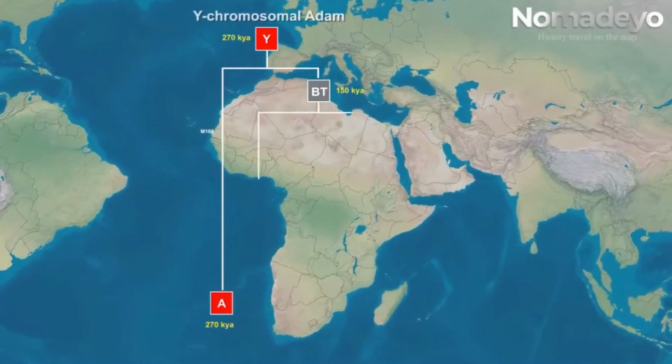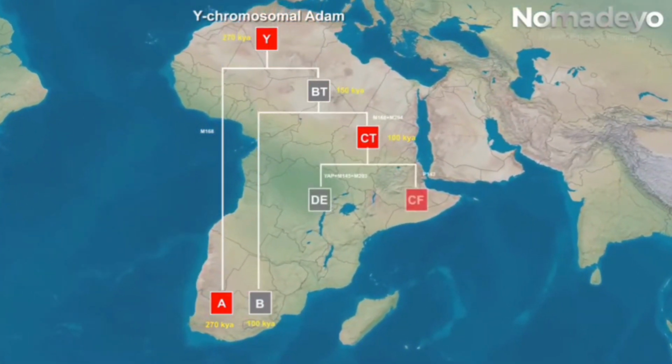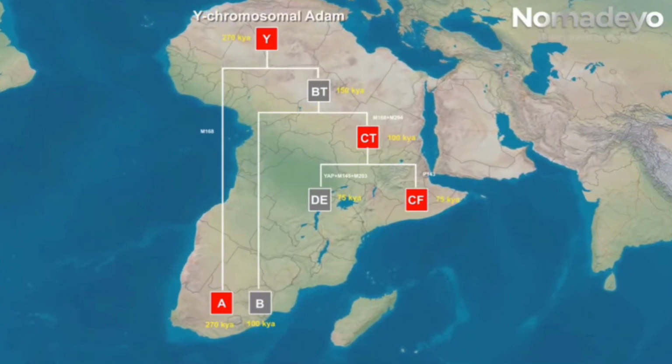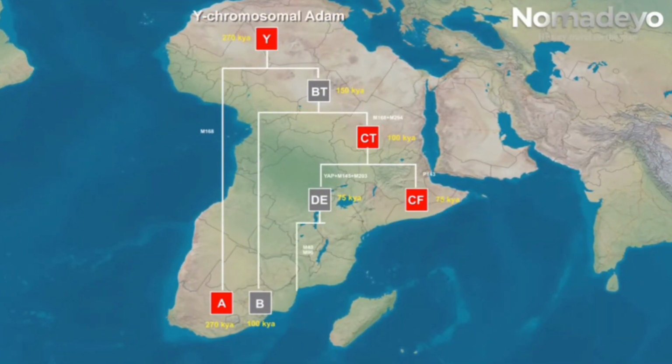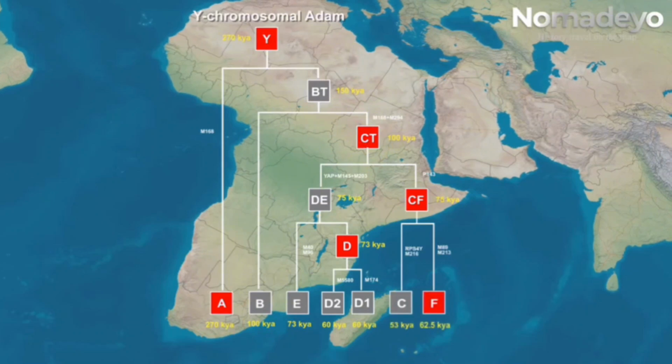In humans, each DNA pair is inherited from each parent. One of the pair is called a haplotype. Haplogroups are groups of similar haplotypes that share mutations. The haplogroup belonging to the Y chromosome Adam was first divided into A and BT groups 150,000 years ago, and then again divided into B and CT groups 100,000 years ago.